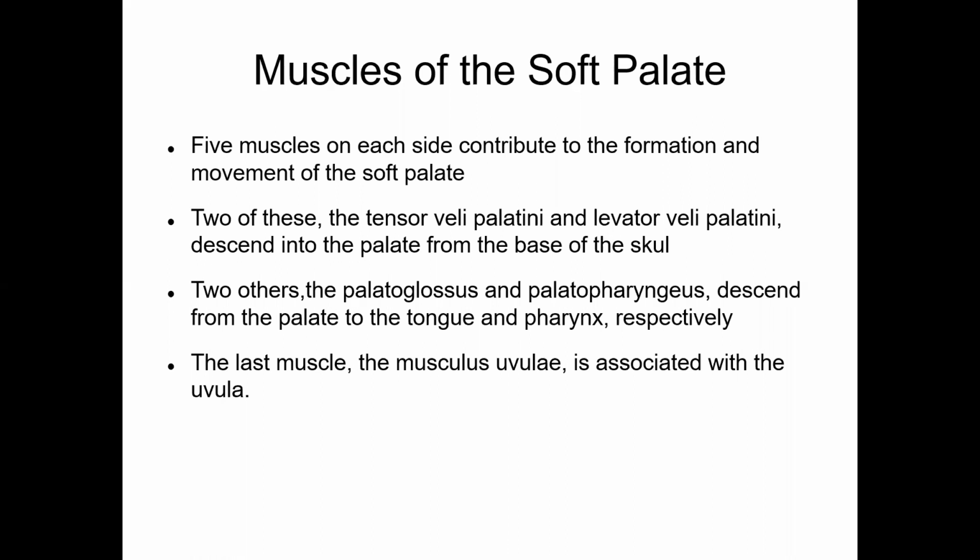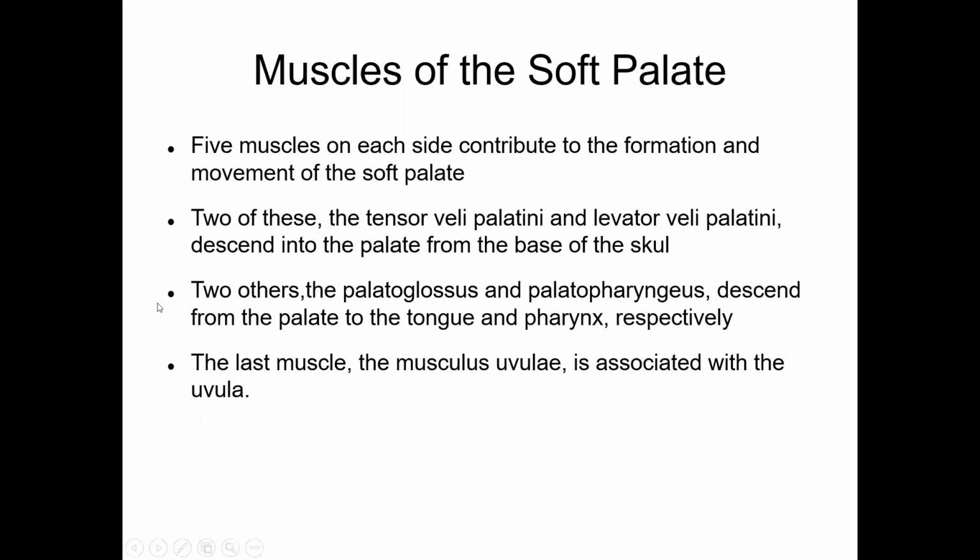All the longitudinal muscles of the pharynx are supplied by the cranial part of accessory through vagus, except stylopharyngeus, which is supplied by the glossopharyngeal nerve.